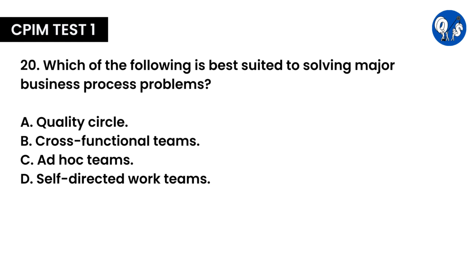Cross-functional teams are best for solving major business process problems because they bring together diverse expertise from various departments, enabling comprehensive solutions. This collaboration addresses issues from multiple perspectives and ensures effective problem solving.